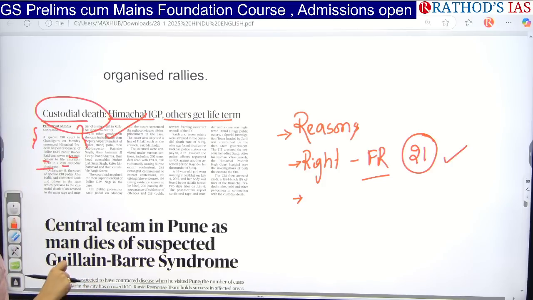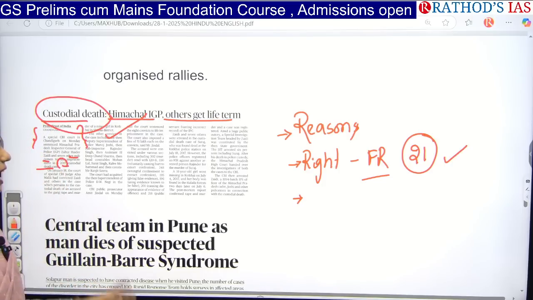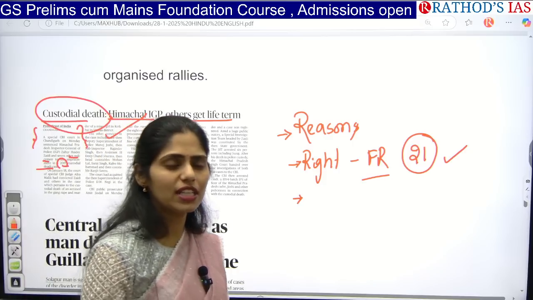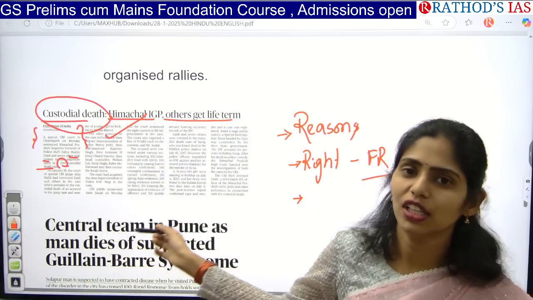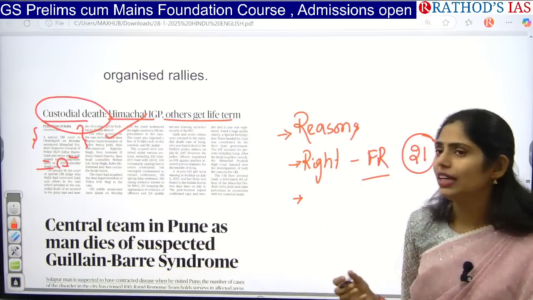gave punishment to the people who were involved in a custodial death in 2017. The death happened in 2017, but the judgment came in 2025. Even though it is a long delay, finally they got punishment. Like that you have to see how we can decrease custodial deaths.